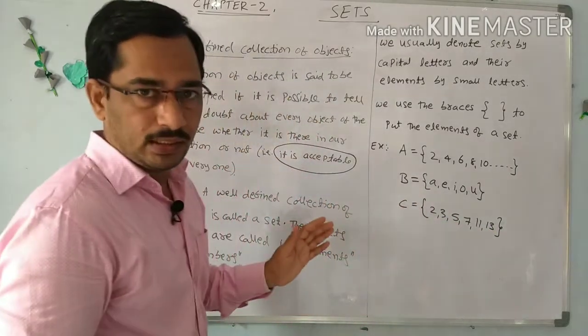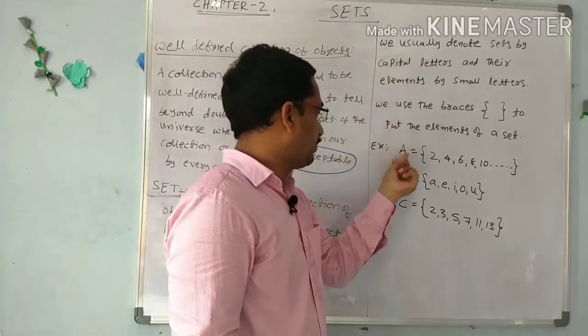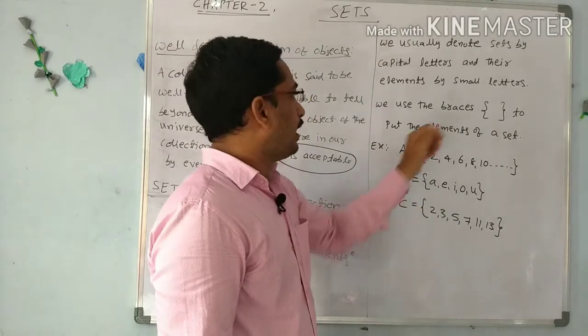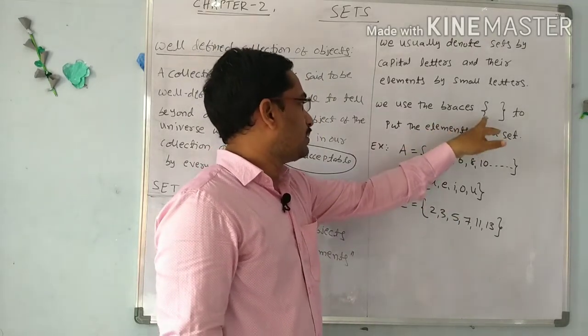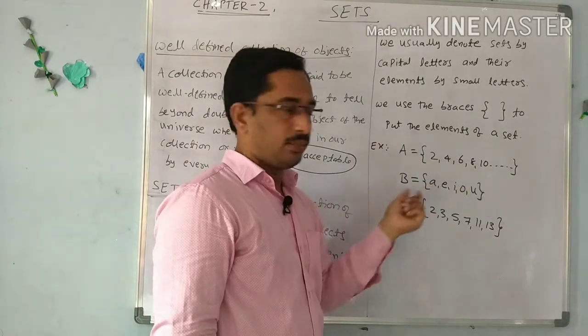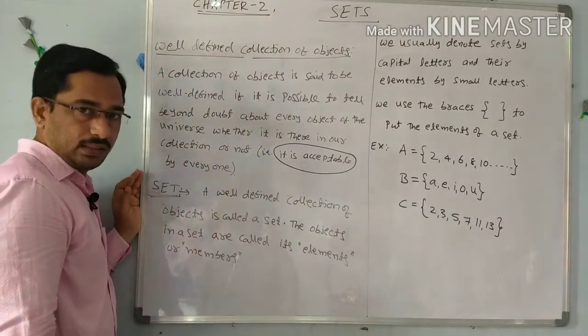These are called elements or members of a set. We denote the sets with capital letters A, B, C, D like this, and their elements with small letters, and we put the elements of a set using braces or brackets. These are called flower brackets, and we separate the elements with commas. So this is the complete definition of a set.